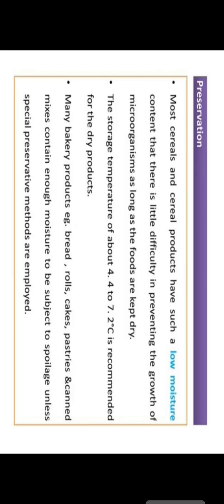The next process is called fermentation, which is caused by microorganisms acting on carbohydrate food, changing it into acids, alcohol and gases. The third type of process is called rancidity. Rancidity is a process in which lipolytic microorganisms work on fatty food, and that changes it into fatty acids and glycerol.